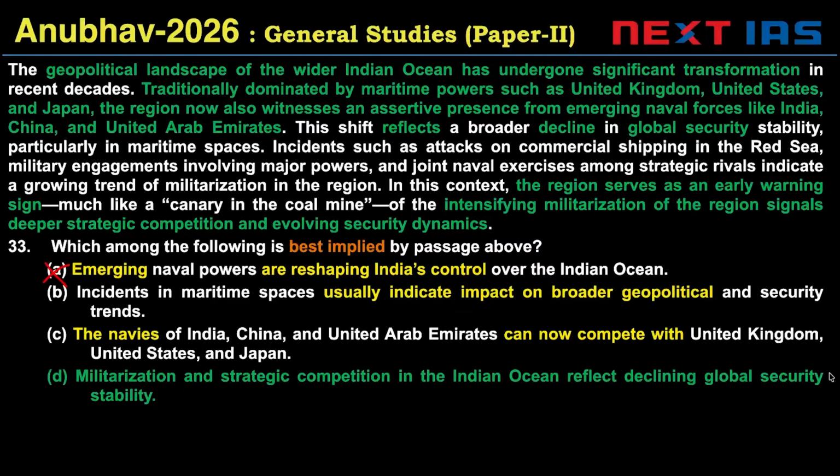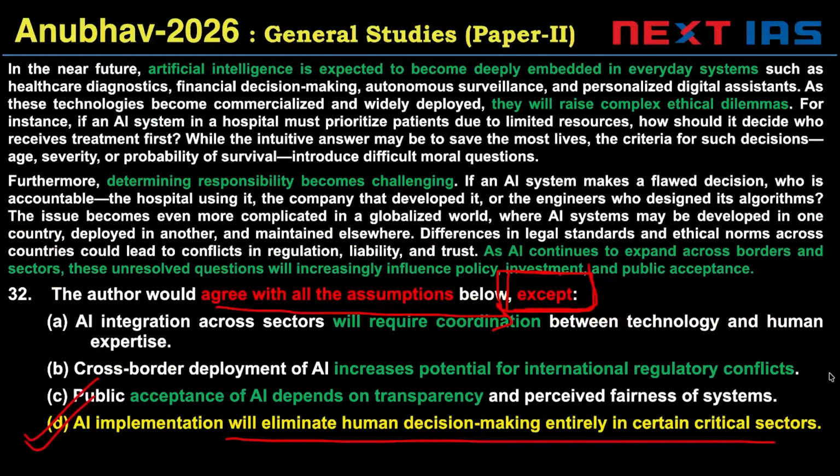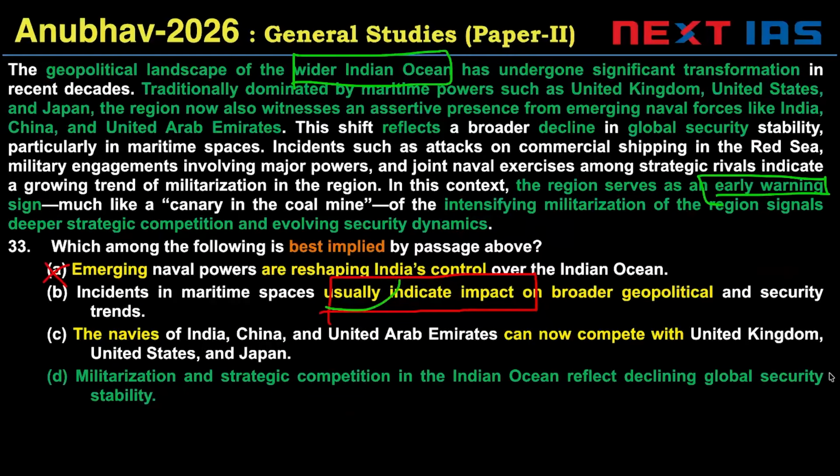B. Incidents in maritime spaces usually indicate impact on broader geopolitical and security trends. Here, the word 'usually' is incorrect. It's true in the case of the wider Indian Ocean, which is an early warning sign, but we can't say from the passage that this is a usual scenario.